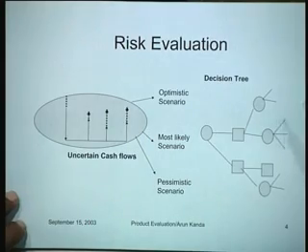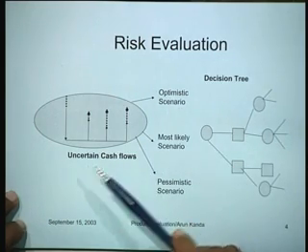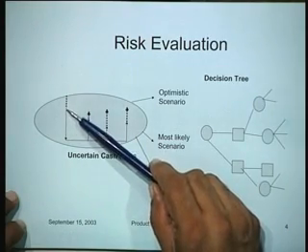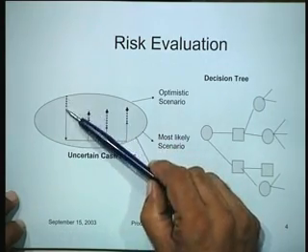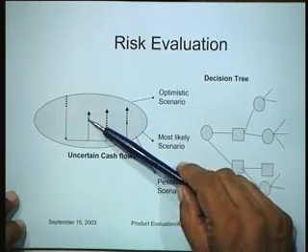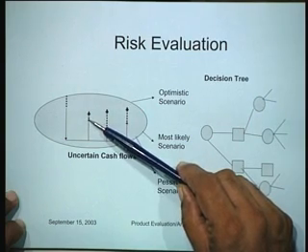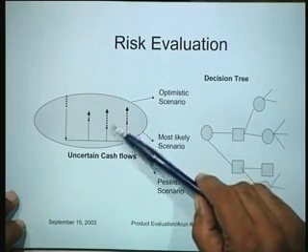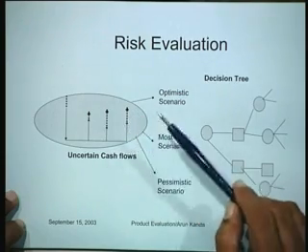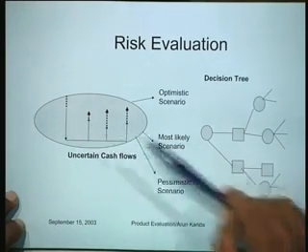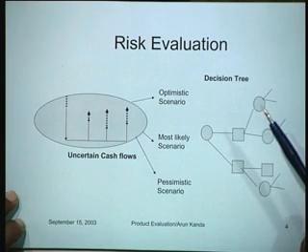Similarly, when you talk about risk evaluation in products, what really happens in risk is that there is uncertainty as far as the cash flows are concerned. So you don't know exactly whether your investment is going to be 5 lakhs or 6 lakhs, but you know that it could be within this range. Similarly, you know that your returns in the first year could be 2 lakhs or 2.5 lakhs, as the case may be. And similarly, you have ranges for each of the cash flows in various years. So you have essentially uncertain cash flows with some estimate of the degree of uncertainty that is likely to arise in each of these cash flows.